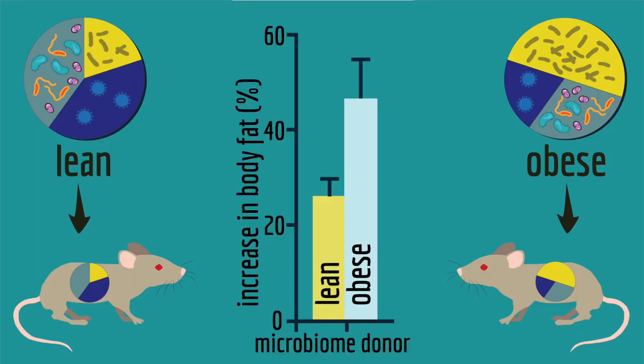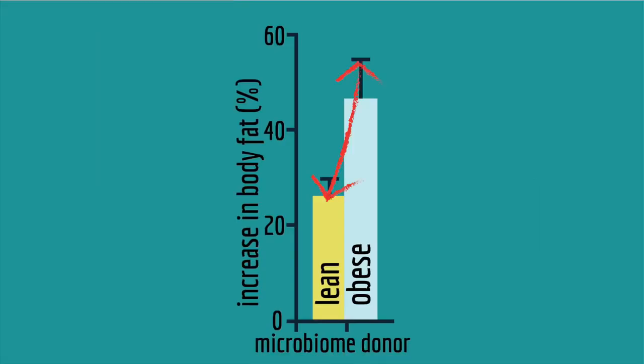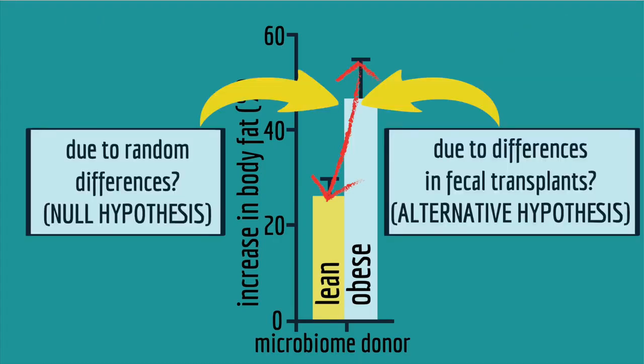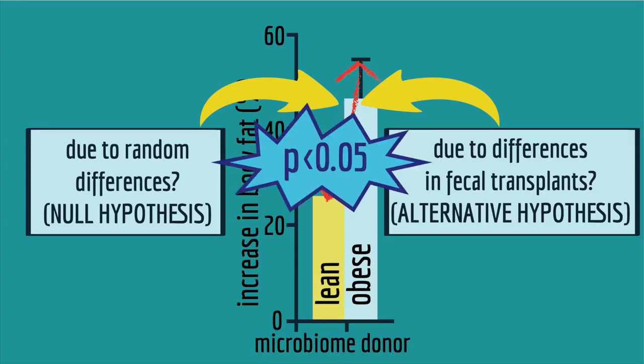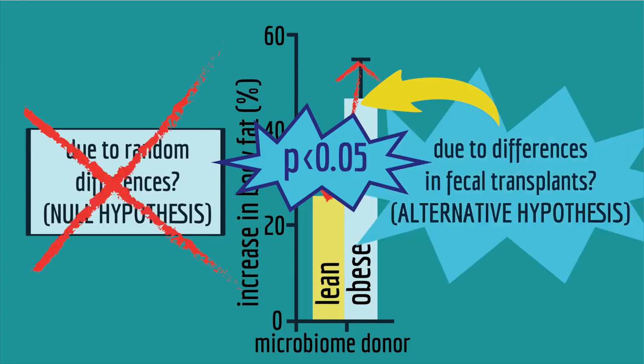Remember the mice? The mice that received the obese fecal transplants gained more weight. But was the difference in weight just random because of slight differences in the mice they chose? Or was it the result of the fecal transplants? The scientists used a statistical test called a t-test to calculate the p-value. And in this case, the p-value was less than 0.05. So the scientists rejected the null hypothesis and concluded that the difference between the two groups of mice was real and likely due to the fecal transplants.